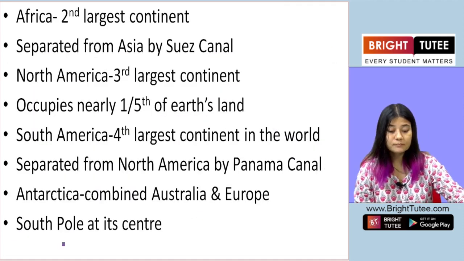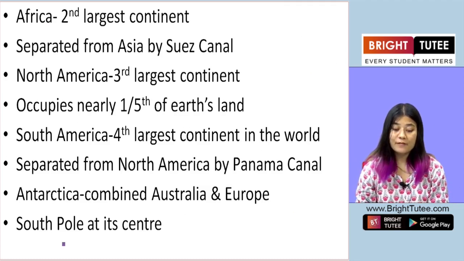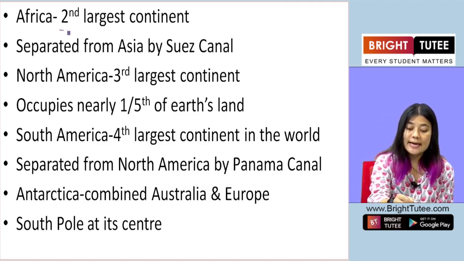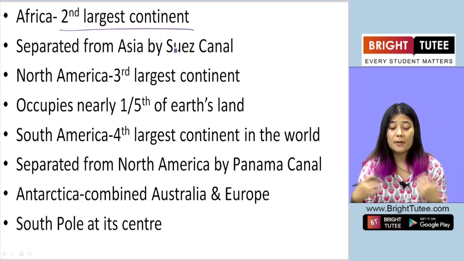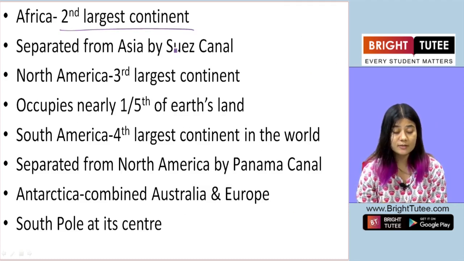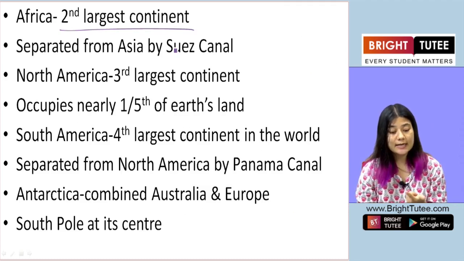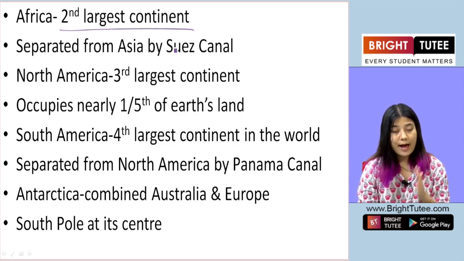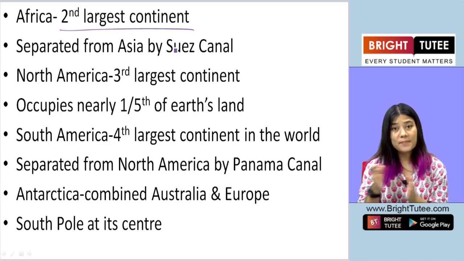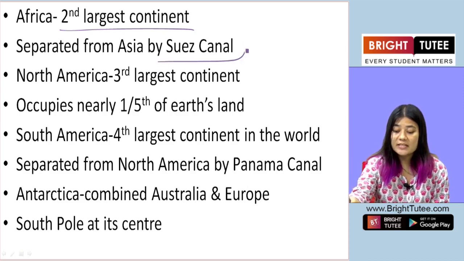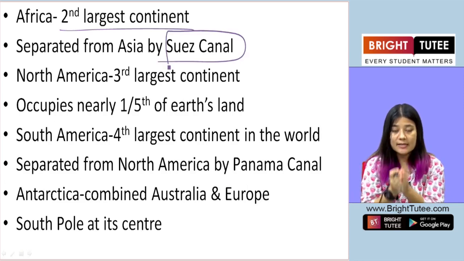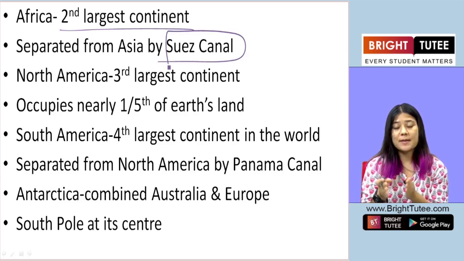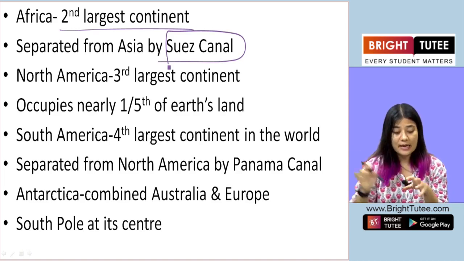Now let's look at Africa. Africa is the second largest continent among all the 7 continents. Asia is the largest, and the second largest is Africa. Now Africa is separated from Asia by the Suez Canal. So the Suez Canal is in between, which separates Africa from Asia.